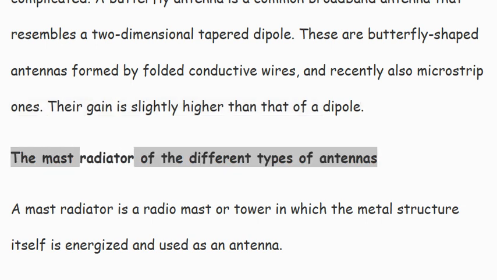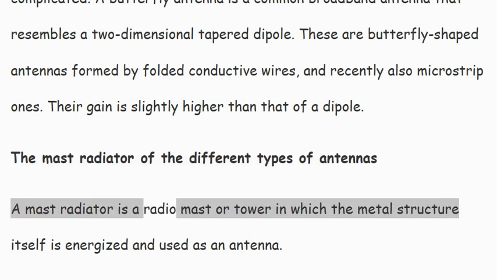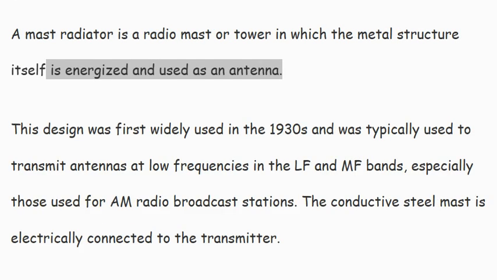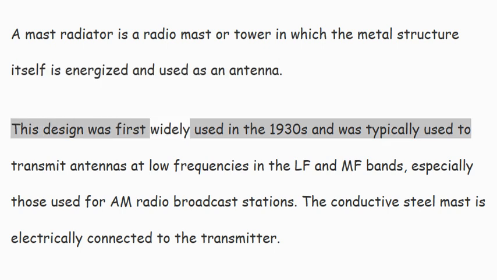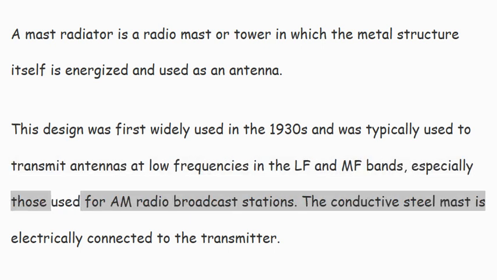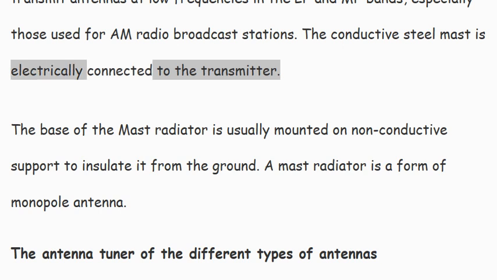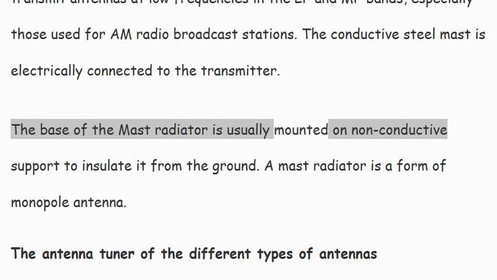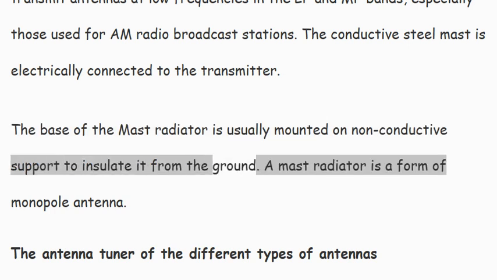The mast radiator of the different types of antennas. A mast radiator is a radio mast or tower in which the metal structure itself is energized and used as an antenna. This design was first widely used in the 1930s and was typically used for transmitting antennas at low frequencies in the LF and MF bands, especially those used for AM radio broadcast stations. The conductive steel mast is electrically connected to the transmitter. The base of the mast radiator is usually mounted on a non-conductive support to insulate it from the ground. A mast radiator is a form of monopole antenna.